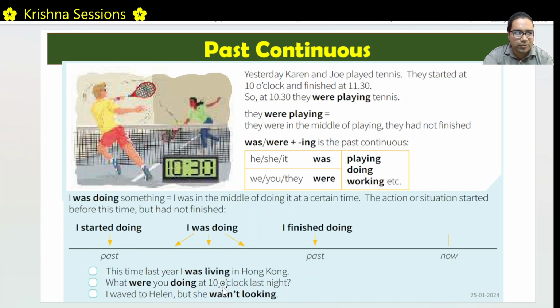Right. What were you doing at 10 o'clock last night? You were doing something. Right. At 10 o'clock is one particular point. So what were you doing? Okay. I waved to Helen, but she was not looking. Okay. I waved is in simple past. She was not looking. This is in past continuous. She was doing something else. She was playing, she was running, whatever.